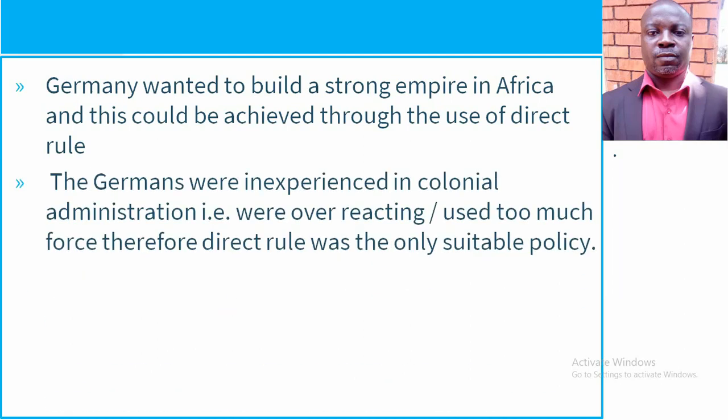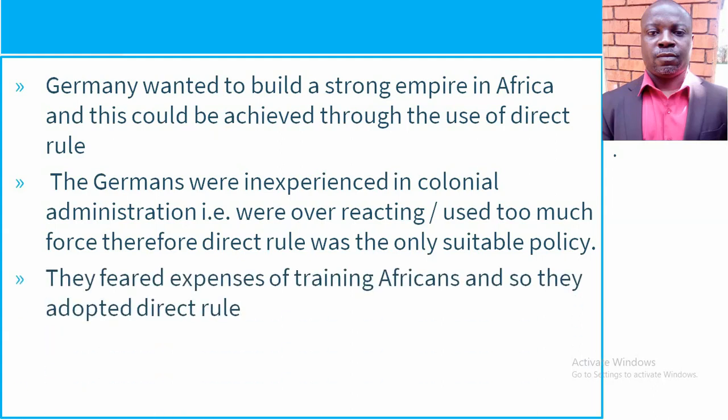We have this other point here, that the Germans were inexperienced in colonial administration, i.e., they were overreacting. They used too much force, and therefore direct rule was the only suitable policy. So they were overreacting. They were inexperienced in colonial administration. Remember, they joined the scramble and partition late. So they were like, if we are to manage the colonies, we should go for direct rule.